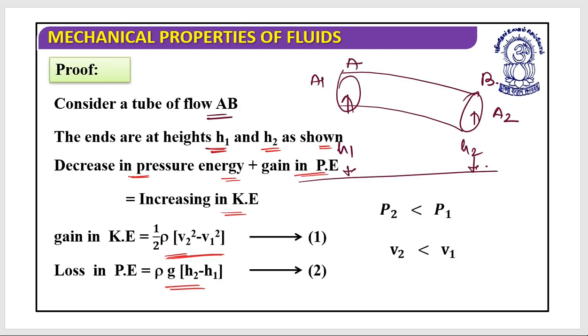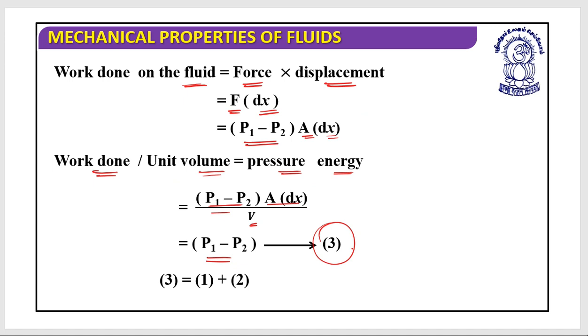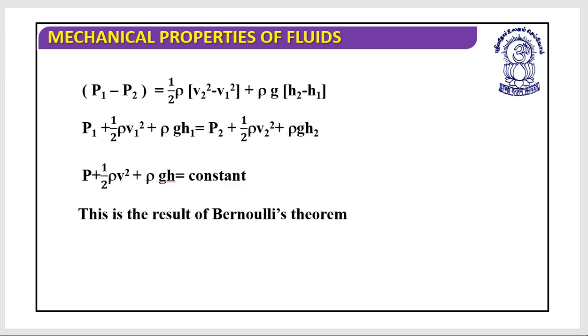From this we have learned relation number 1 and relation number 2, and as I said, the decrease in pressure energy plus gain in potential energy equals the increase in kinetic energy. So basically 3 equals 1 plus 2. Then P1 minus P2 is equal to half into rho into v2 square minus v1 square plus rho g into h2 minus h1.